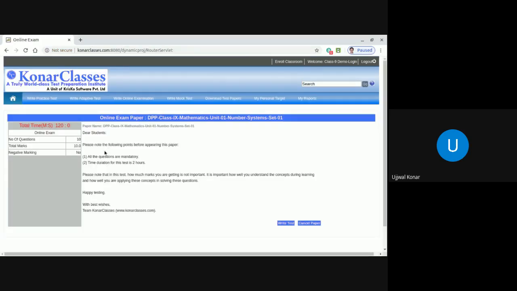Dear students, please note the following points before attempting this paper. Point 1, all the questions are mandatory. Point 2, the time duration for this test is 2 hours. Please note that in this test, how many marks you are getting is not important. It is important how well you understand the concepts during learning and how well you are applying these concepts in solving these questions. Dear students, why did I make this statement?